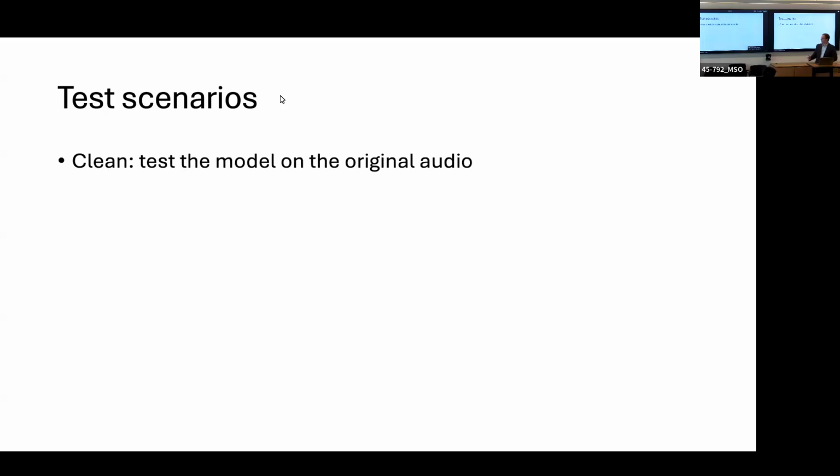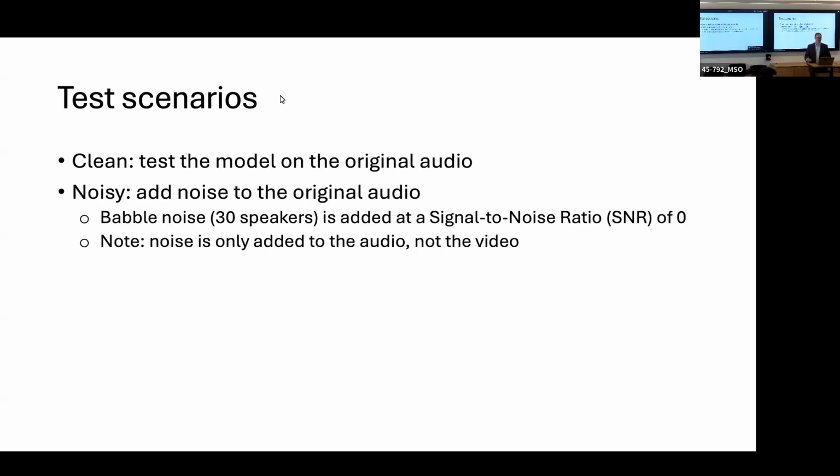For the testing scenario, we first test the model on the clean audio, that means without adding noise. And then we add noise to the original audio. For the first results I'll show you, it's babble noise, so there are 30 different speakers talking at the same time. It's added at a signal to noise ratio of 0, which is pretty hard to hear the person speaking. And note that we only add noise to the audio, not the video.